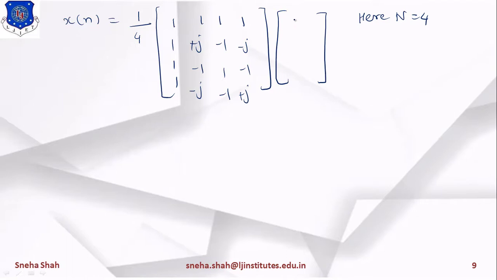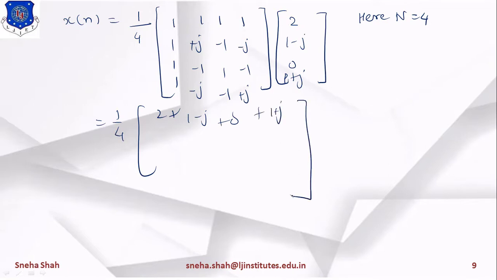Now here we will write the values of X[k]. What is the value of X[k]? Its value is 2, 1 minus j, 0 and 1 plus j, right? As we had derived in the last part. Now if I multiply these two terms, then what will be the value? 1 into 2, 2 plus 1 into 1 minus j means 1 minus j, 1 into 0 means 0 and 1 into 1 plus j means 1 plus j.